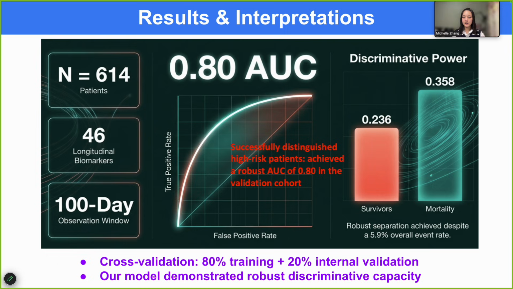However, the validation set contains only about 7 death events. These results support the idea that dynamic biomarkers carry signal, but do not prove the tool is ready for clinical deployment.